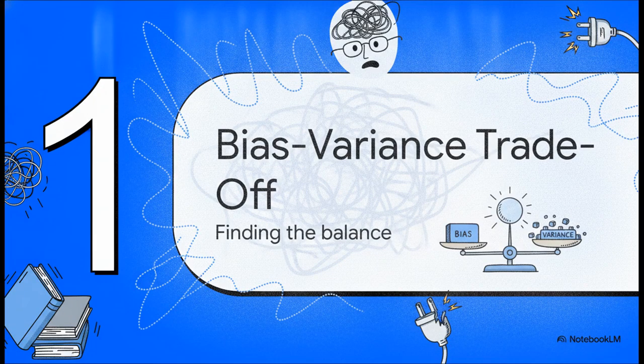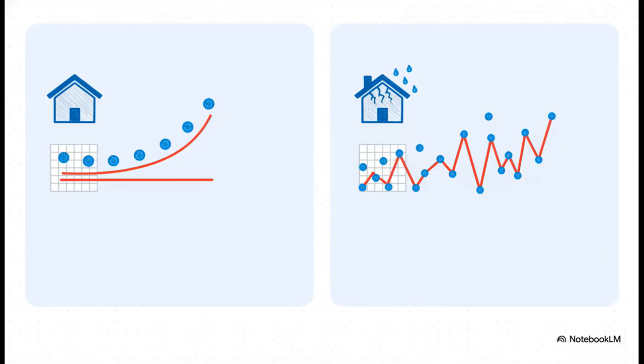The Bias-Variance Trade-off. Think about a totally everyday problem that can completely ruin an AI's ability to operate in the real world. Let's say we're trying to predict housing prices based on the living area. On the one hand, we could have a model with large bias, or underfitting. It's just a simple, straight line. But housing prices aren't a perfectly straight line. They curve, they plateau. This simple model just completely misses the true structure of the data.